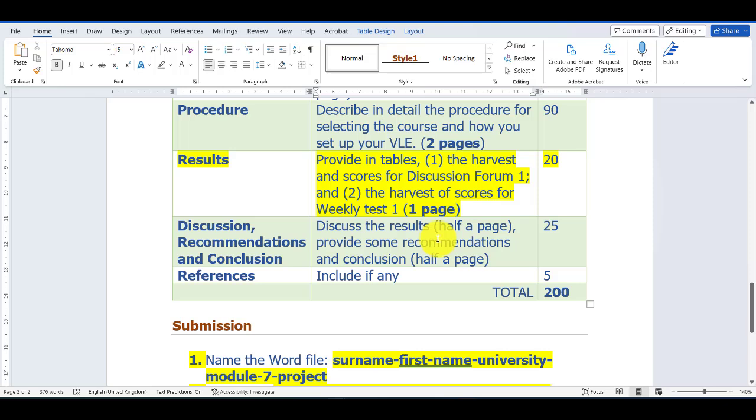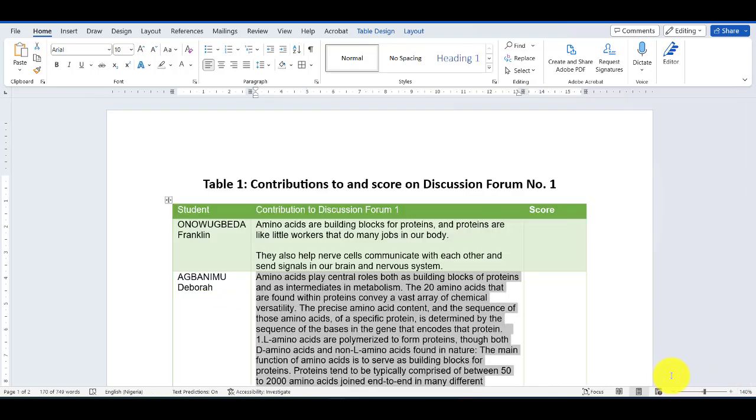So I'm correcting myself and saying that if you have more than 1 page here, which I already have, maybe about 2 pages, that's still allowable. So instead of 5 pages, it can be 6, it can be 7, but minimum is 5 for the entire project report. Yeah, so what about table 2?